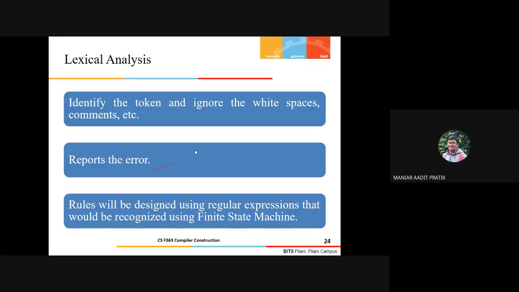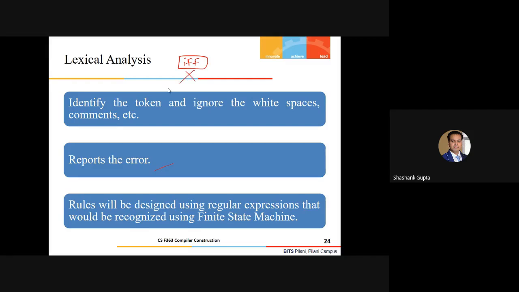If there are overlapping tokens, or if I get some invalid token, say after recognizing something I got, let's say, IFF, and let's assume this is something which is not written in my dictionary, then I'll say this is an invalid token and report an error.